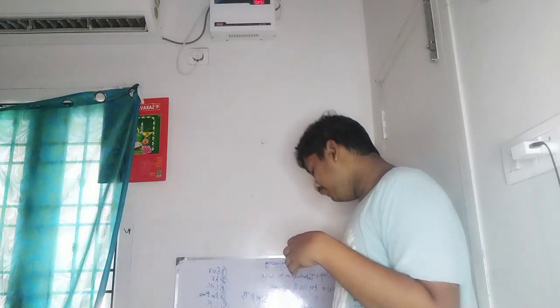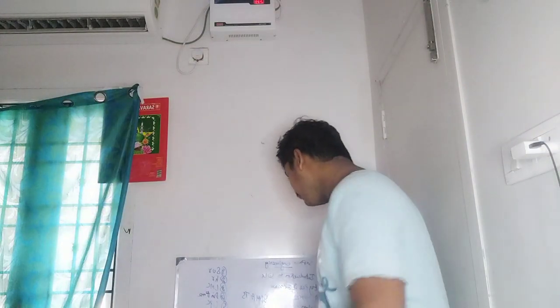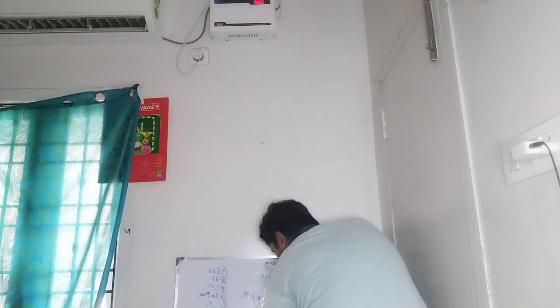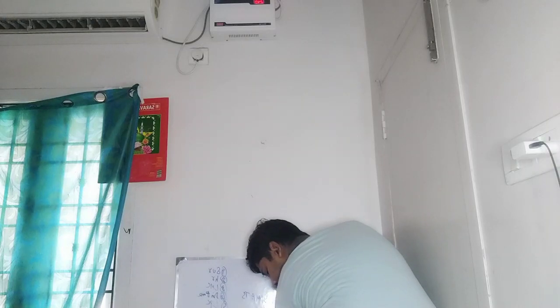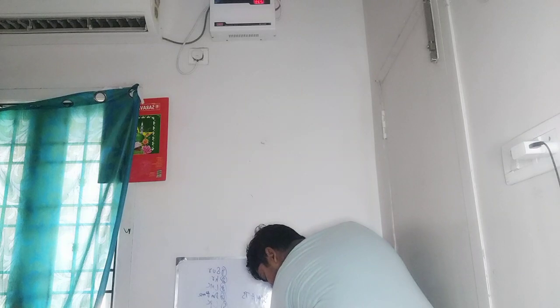So we will see the models. What are the models? What is the waterfall model? What are the types of models? Waterfall model, iterative or incremental, spiral, prototype.